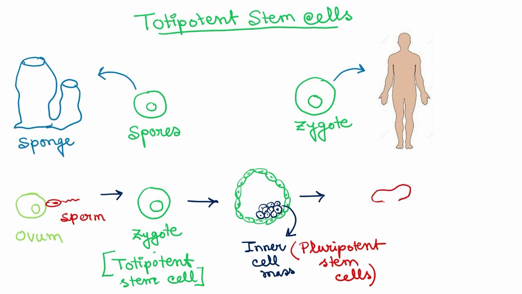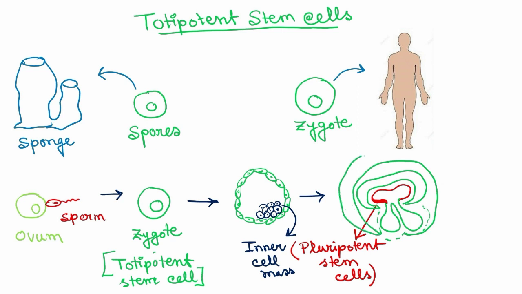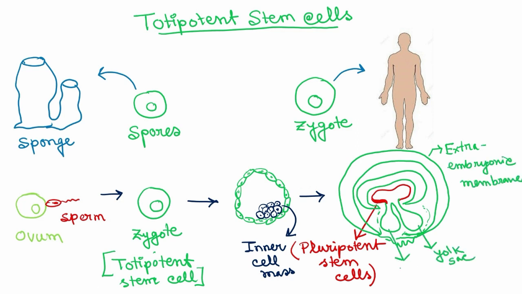These stem cells will give rise to the embryo, and the green type of cell will give rise to the extra embryonic membrane. So this is the extra embryonic membrane, which is protecting the embryo and giving nutrition to the embryo. And it will also form the chorionic villi, which will help the embryo to implant in the uterine wall of the mother.